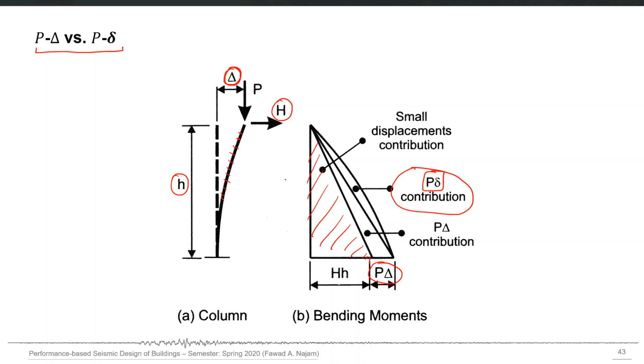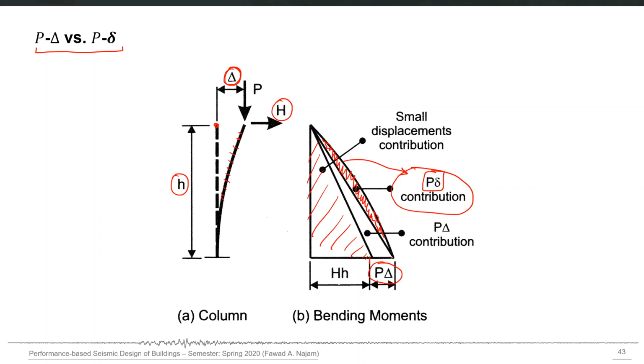So this small difference is due to considering the element level deformation also along its different heights. So if you consider that also, you will get this bending moment diagram. If you simply consider the node level deformation equal to capital delta, and simply plot along the height with a linear line, you will